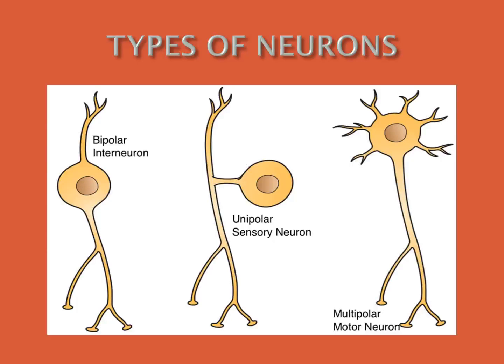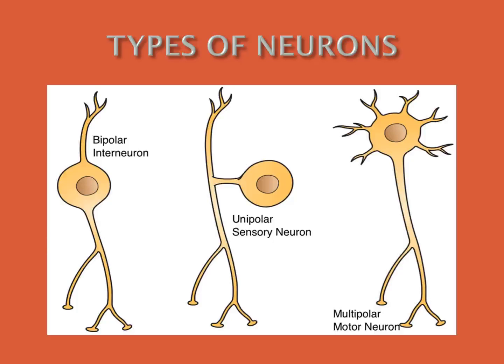See the picture, everybody. Afferent neurons are sensory neurons which carry impulses from the sense organ to the central nervous system. So it is called a sensory neuron.